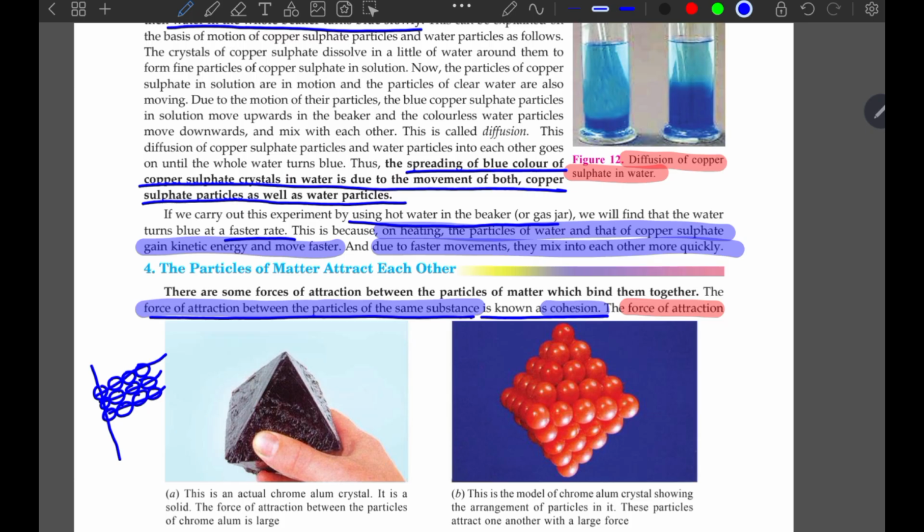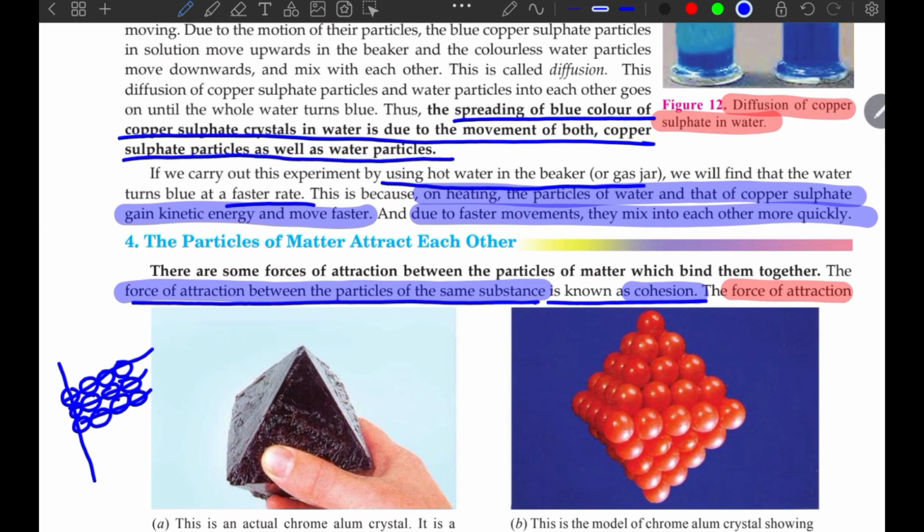If it has a definite pattern, this type of solid is known as crystalline solid. And if it does not have a definite pattern but is a solid and has a powdery appearance, it is known as amorphous solid. Like sugar is a solid, talcum powder is also a solid. But do they have the same type of appearance?